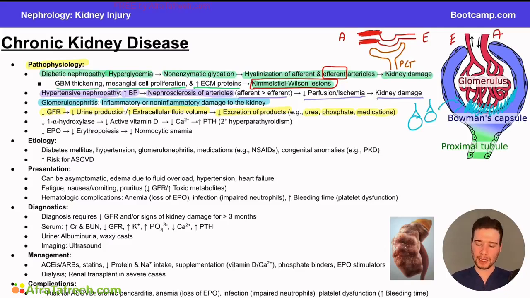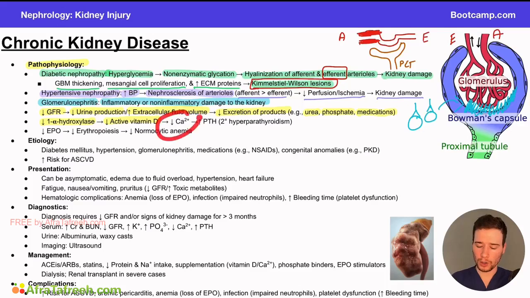Another key one they like to test you on is the decreased 1-alpha hydroxylase. Now, 1-alpha hydroxylase is an enzyme that the kidneys produce. And that enzyme is super important because it takes inactive vitamin D and turns it into active vitamin D. So if we have less of this enzyme, why do we have less of this enzyme? Because the kidney is damaged itself. That's going to lead to less active vitamin D as well. And we know that there is a strong correlation between vitamin D and calcium. So if we decrease our vitamin D levels, what do you think is going to happen to our calcium levels?